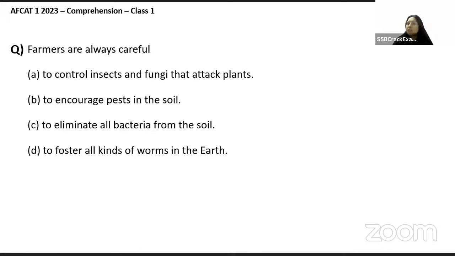Absolutely correct. Next question. Farmers are always careful to control insects and fungi that attack plants. Why would they encourage pests in the soil? To eliminate all bacteria from the soil, or to foster all kinds of worms in the earth. Very good. Absolutely right. They always put in effort to control insects and fungi that attack plants.